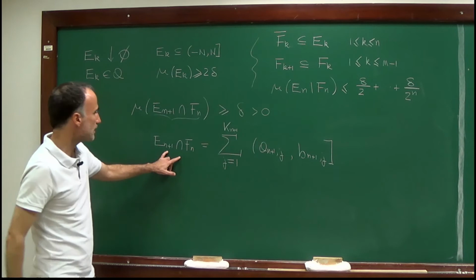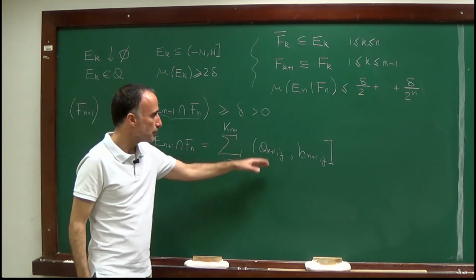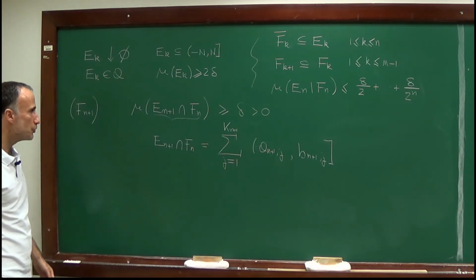Since this set is an element of the algebra, it can be written as such a union.